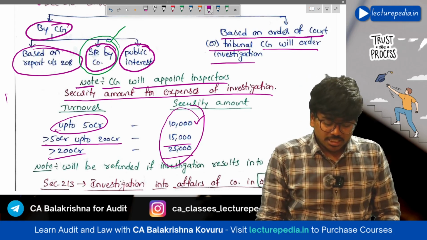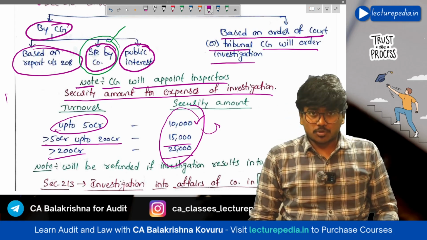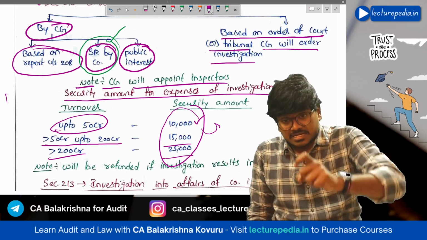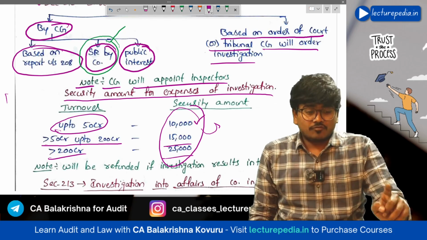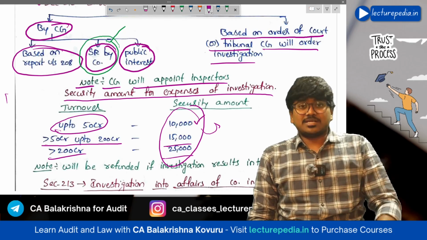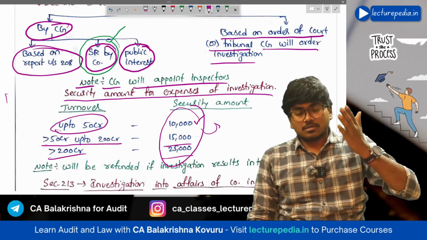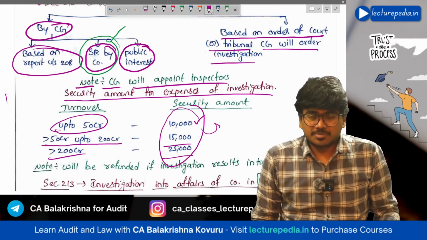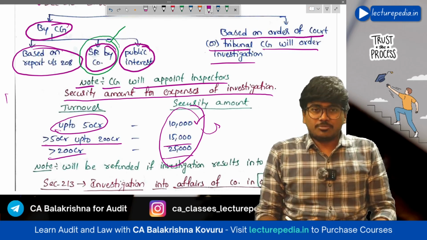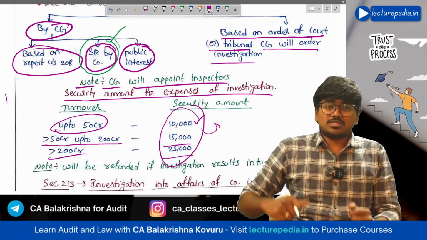However, this security deposit will be refunded to the shareholders if prosecution has been proved. If the central government in the investigation finds out that really some person is conducting fraud, or really the company is conducting fraud, in such a situation the central government will refund this security deposit to the shareholders. If no fraud has been found, if everything was fine, that means if prosecution has not resulted as a consequence of investigation, in such a situation this deposit amount will not be refunded.